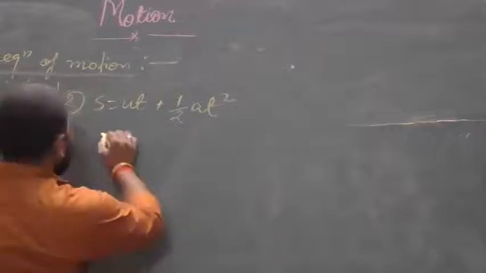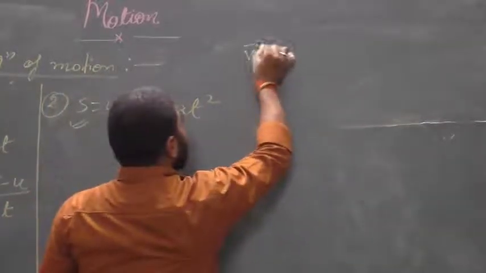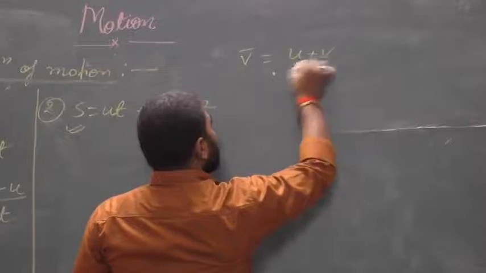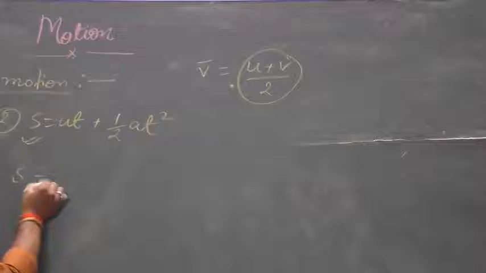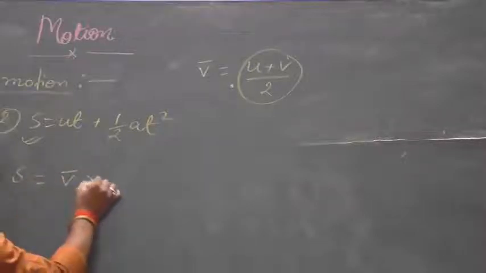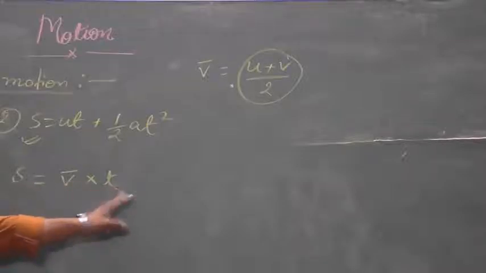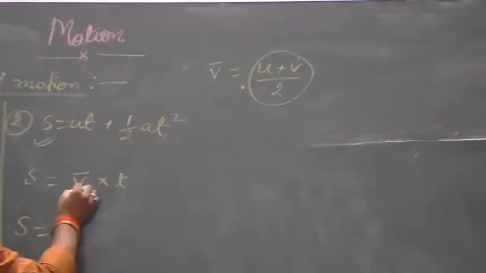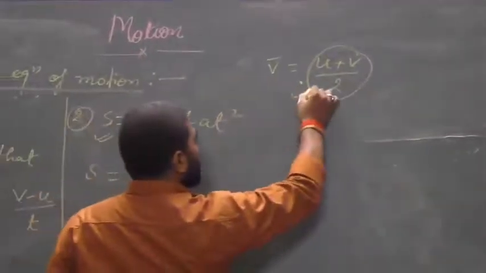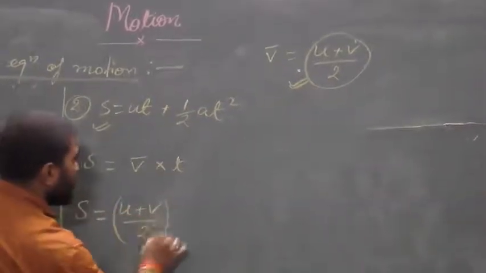Now I am going to derive the second equation of motion, s is equals to ut plus half at square. As we know, average velocity will be equals to u plus v divided by 2. And here displacement will be equal to average velocity multiplied by time taken. So s is equals to u plus v divided by 2 into t.